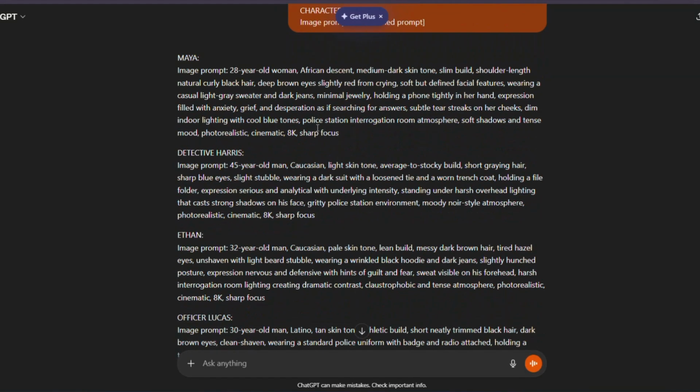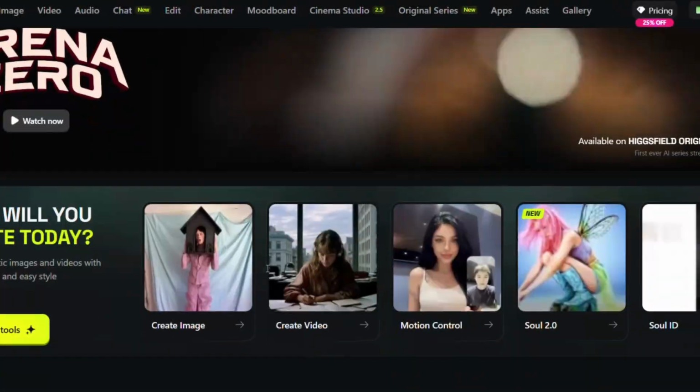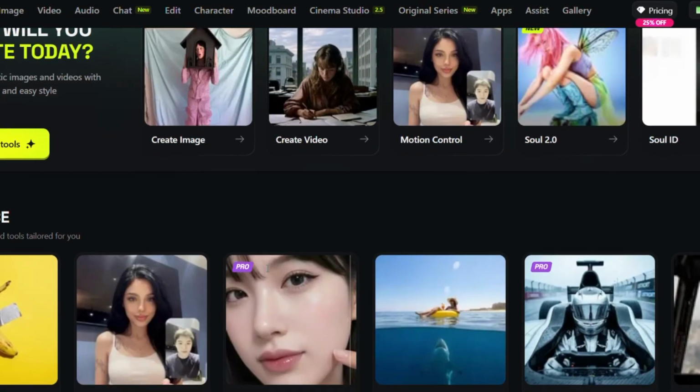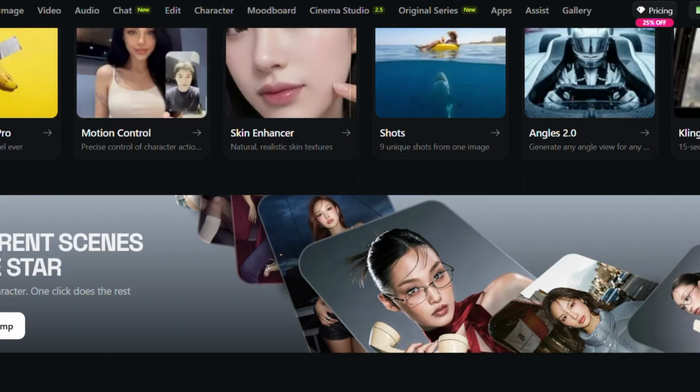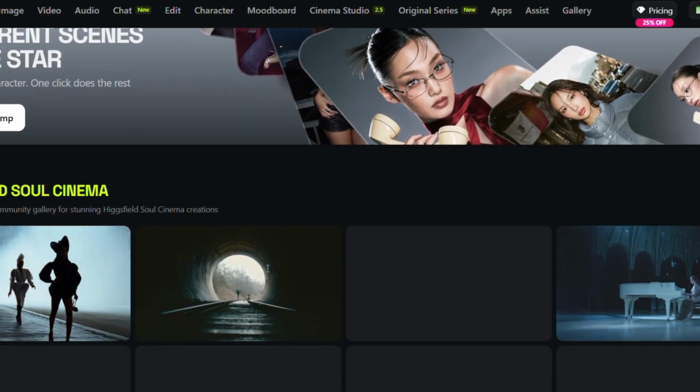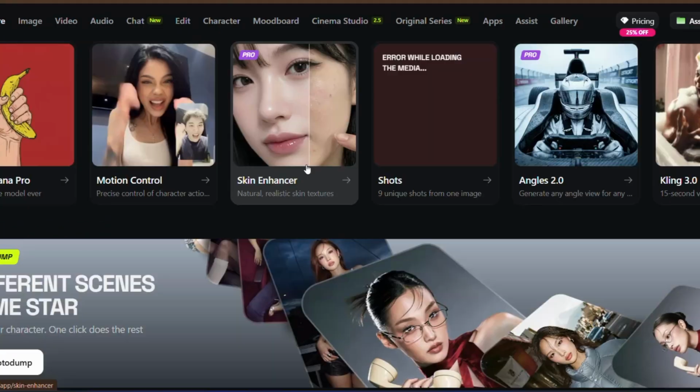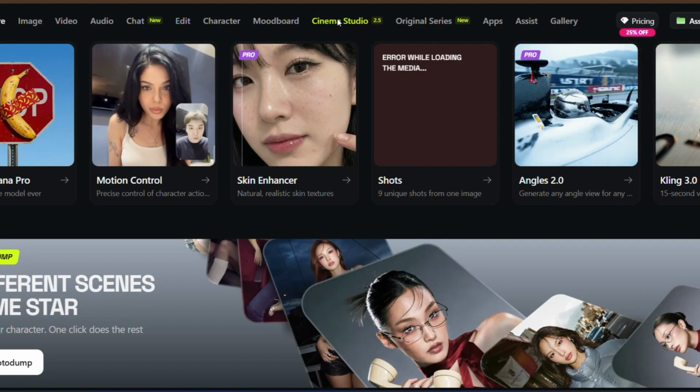Once ChatGPT gives you all the character descriptions, head over to Higgsfield. This is the tool we are using for both image and video generation. The link is in the description and the pinned comment. Once you are in, go to Cinema 2.0.